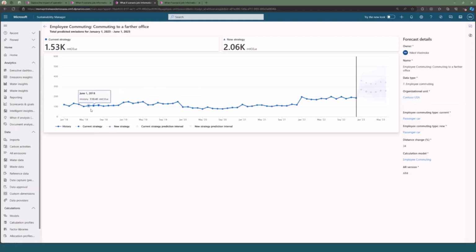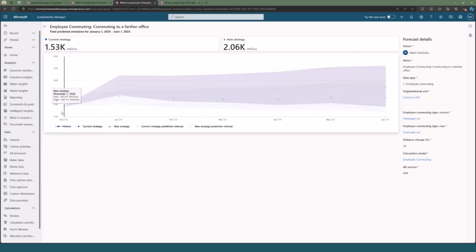Looks like we very much kind of trend around the same area. We saw some increases starting in January of 2022, maybe a return to office policy there. And then we can see what would happen if they continued commuting to the same office or series of offices, or if they started commuting to that further away office. Again, not a very large change here emissions-wise, but still valuable to see.